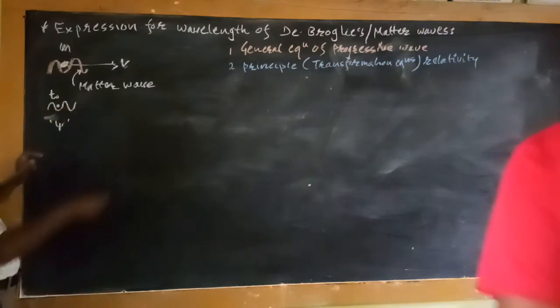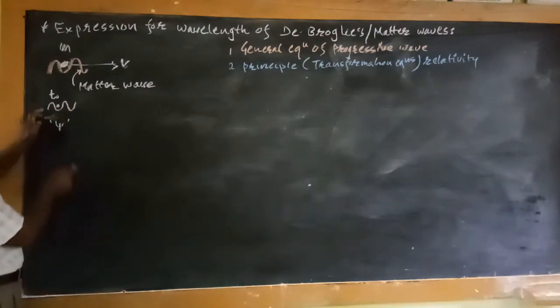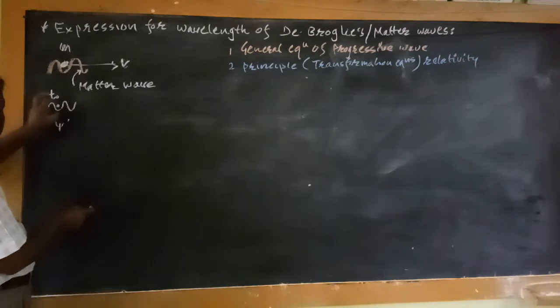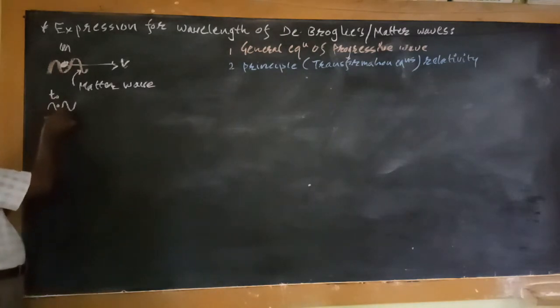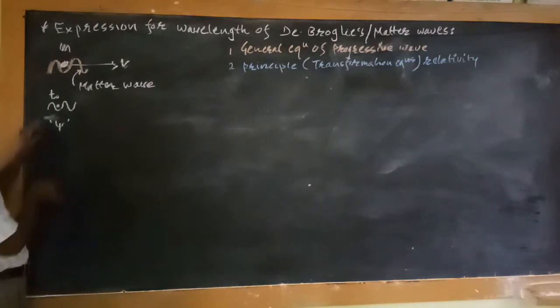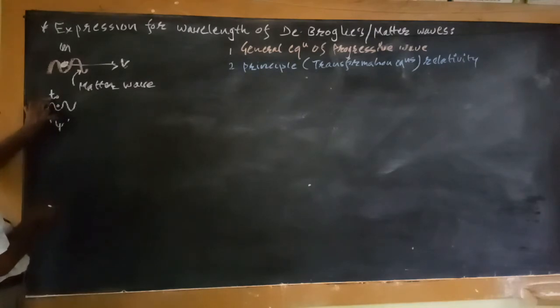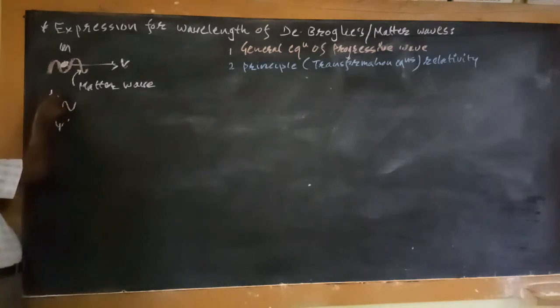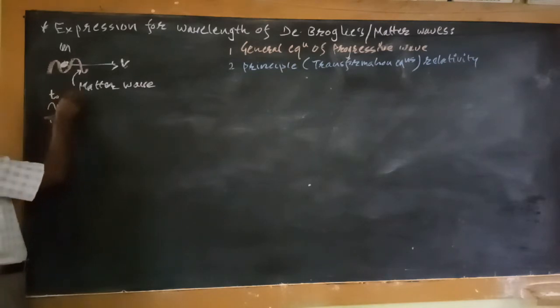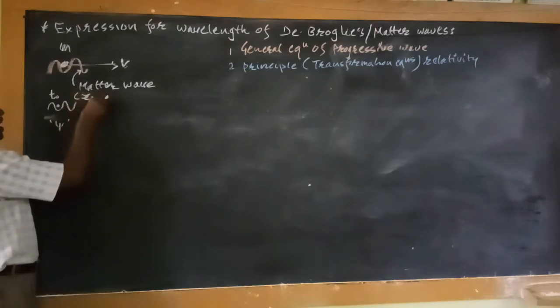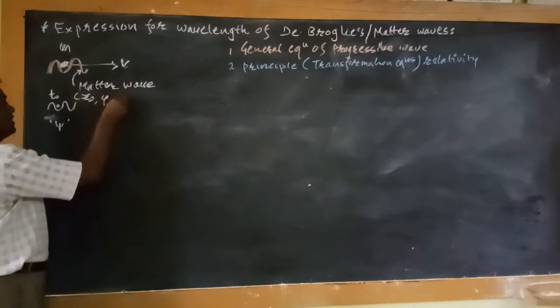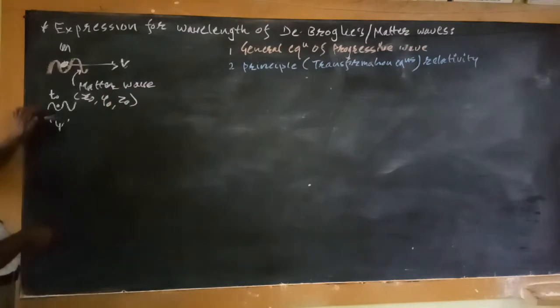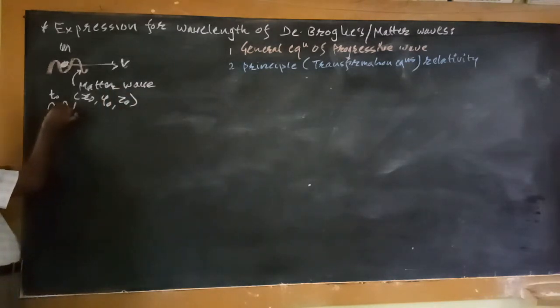in this space, in the vicinity of the particle, at time t0 and at point x0, y0, z0.